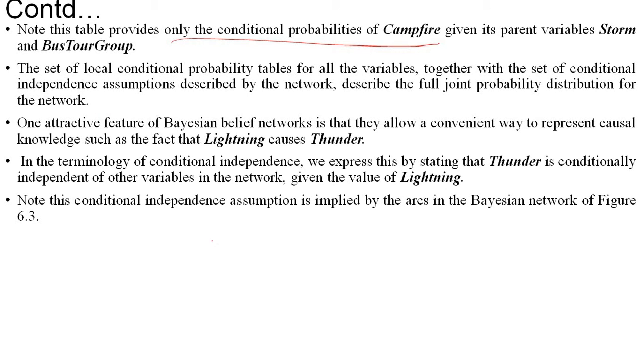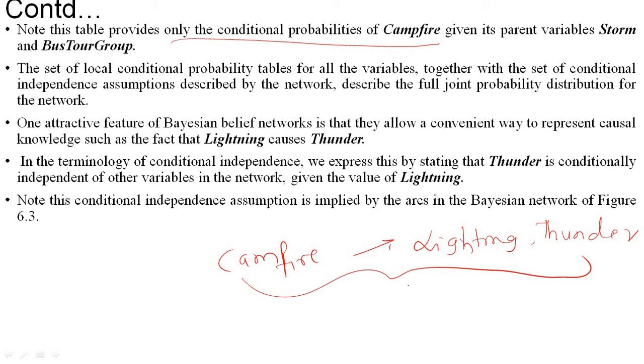Here we have taken the conditional probability for only campfire. Like this, we can have the conditional probability for others also, for lightning or for thunder. All together we call it the joint probability, which will help us understand the Bayesian belief network.